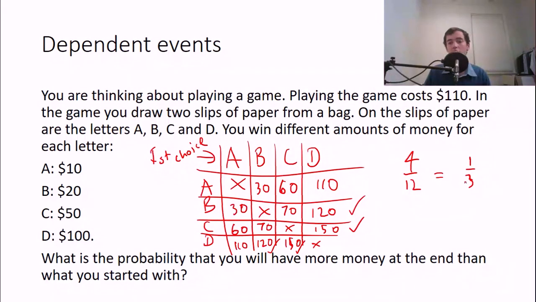Now that we've found the answer, I want us to think about this. I want you to think about whether you would play this game. Now, it doesn't seem that likely that you would win anything, but keep in mind that there's also two outcomes where you would not win anything, but you wouldn't lose anything either. So those outcomes are okay.